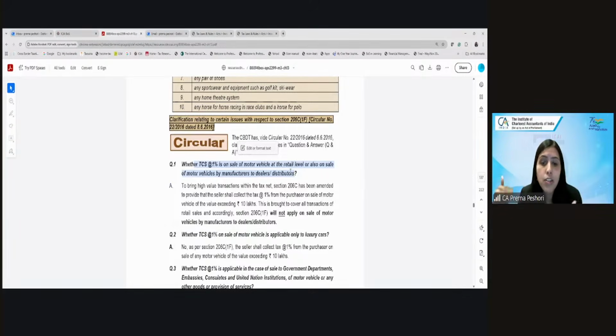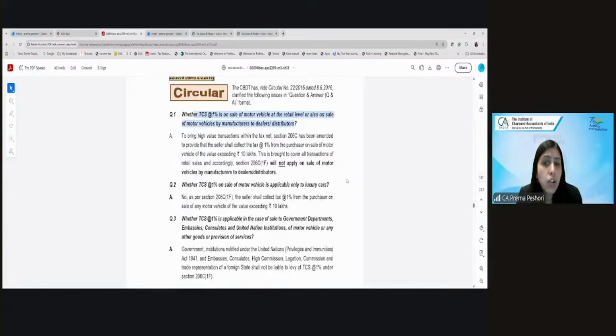When, let's say for example, Tata sells to Rudra Motors or let's say Aman Motors, whatever. So the CBDT has clarified that the TCS will not be applicable on sale of motor vehicles by manufacturers to the dealers or distributor, because the idea behind introducing the TCS is to capture the high value transactions. When the final customer buys, he may not file his income tax return even though he is making huge high value purchases. So that's the reason why we have introduced this TCS provision.